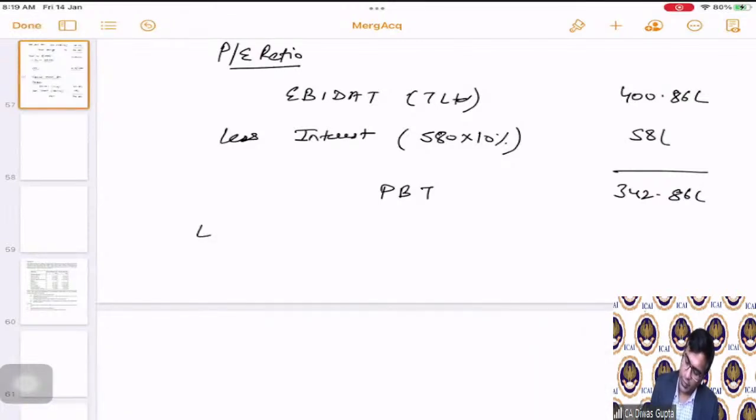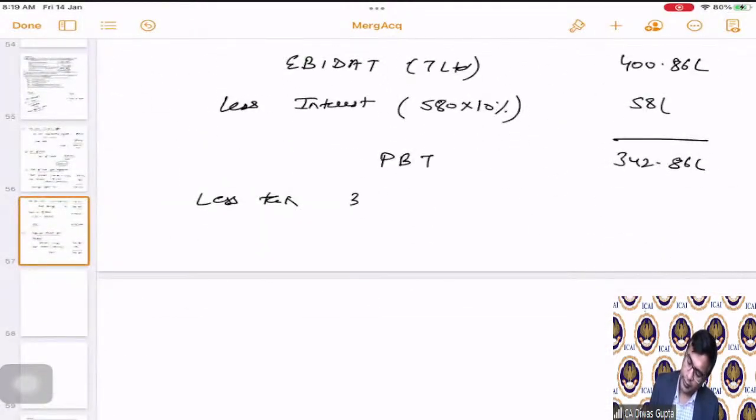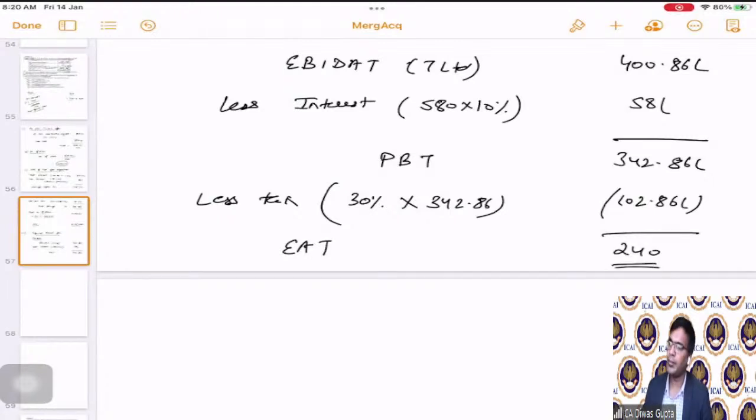Less tax 30% on 342.86. This comes as 102.86 lakhs, correct? And if we reduce this, the earnings after tax becomes 240 lakhs.